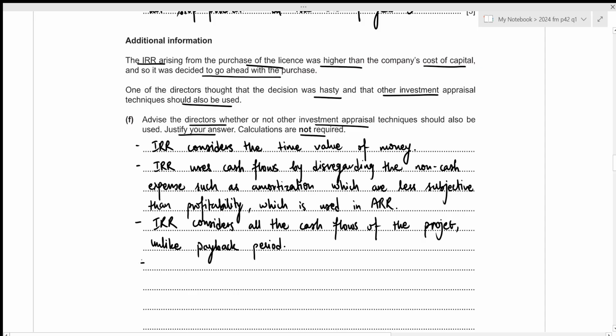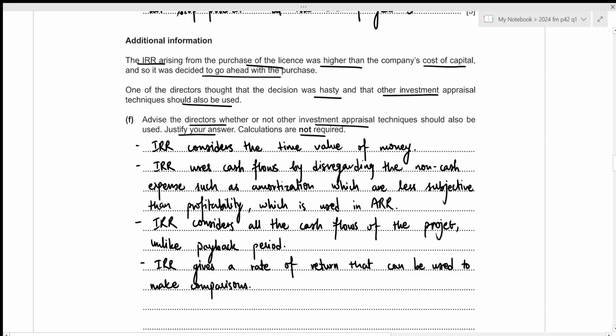Then the next thing you can say is that IRR gives a rate of return that can be used to make comparisons with our company's cost of capital. So internal rate of return gives a rate of return that can be used to make comparisons.